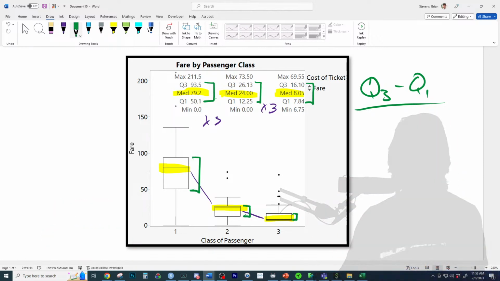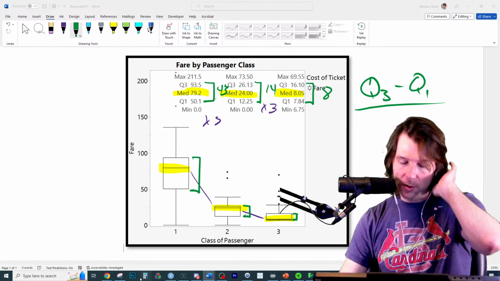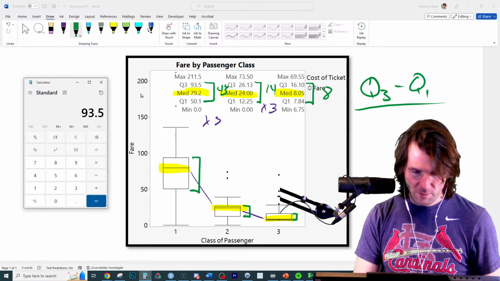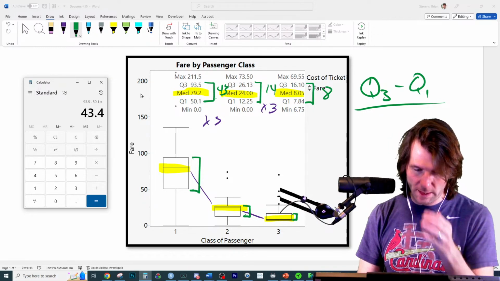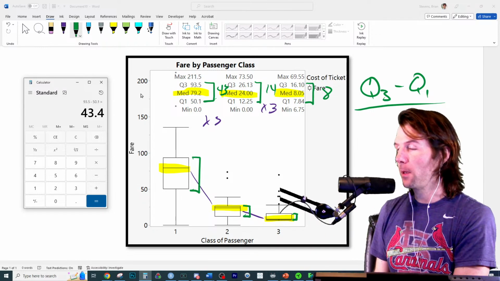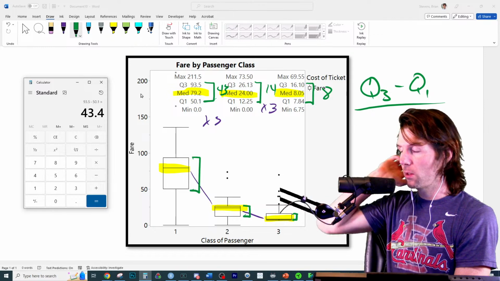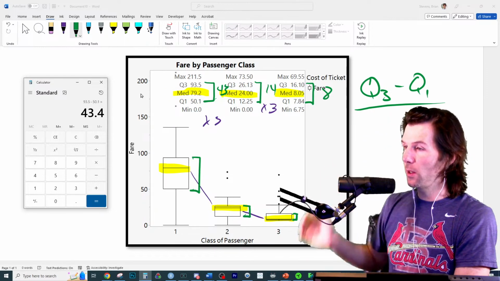When we calculate the IQRs right here, I'm going to do some quick calculations. This is about 8. That's about 14. And that's about 43. I would take the decimals. Please listen to me. Take all your decimals, carry through, and do like 93.5 minus 50.1. And there's the actual IQR. So with this right here, when we look at this, there's a lot more variation, like comparing the IQRs.